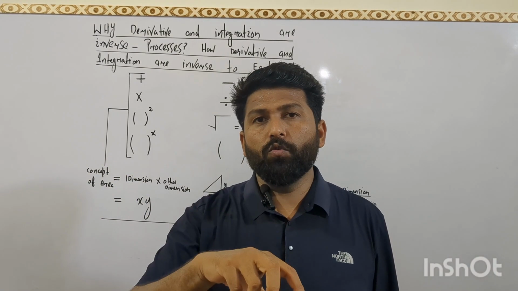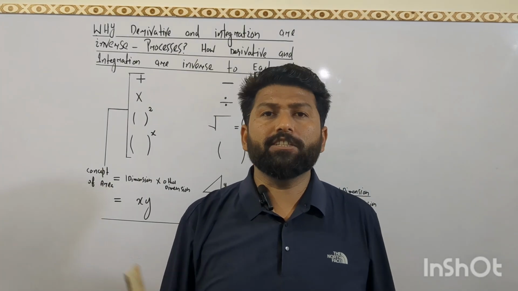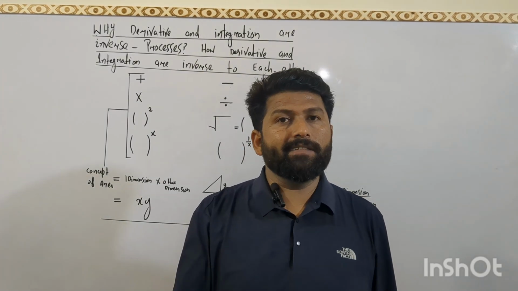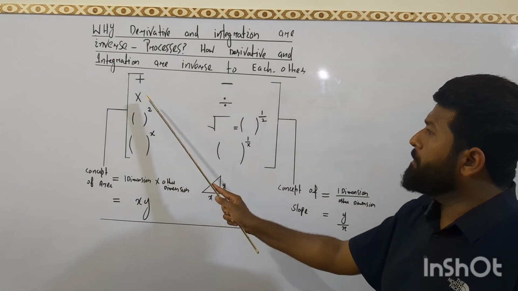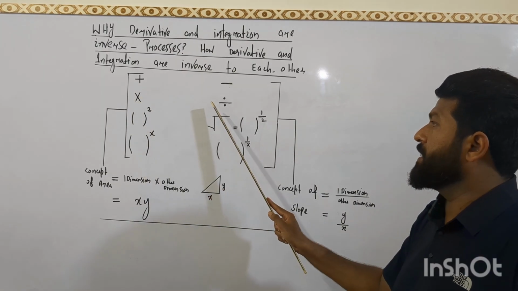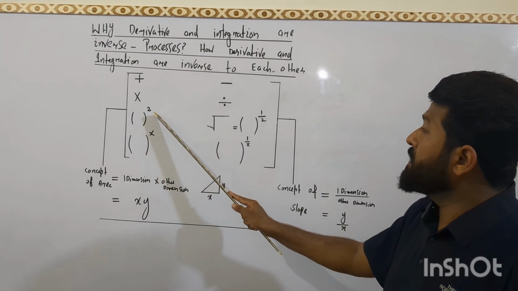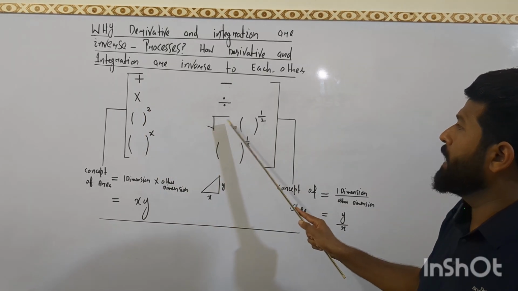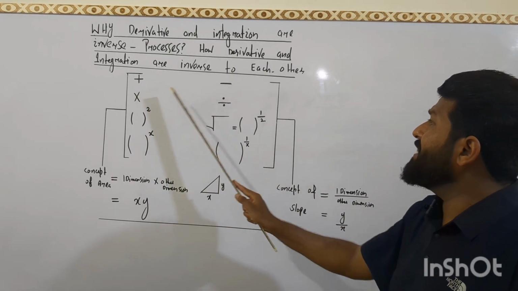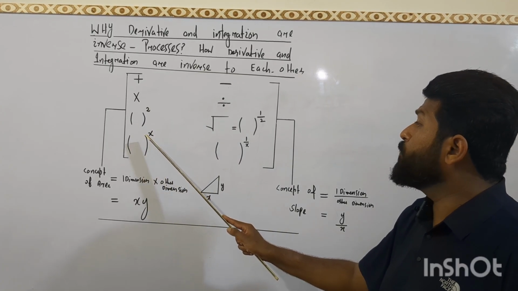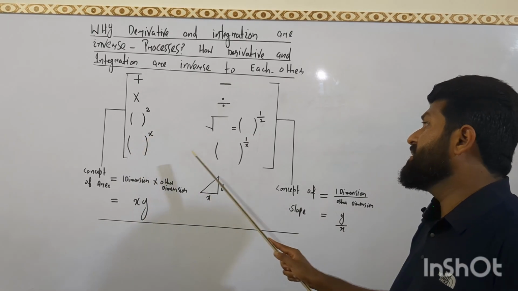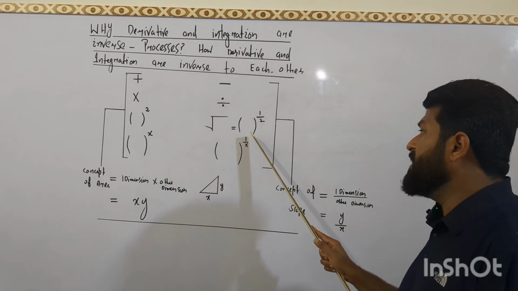In general, this is a rule, not specifically, though specifically we can also talk about different topics. But generally there are opposite pairs. Man, woman, girl, boy. Similarly, if there is plus, the opposite of plus is minus. The opposite of multiplication is division. Similarly, the opposite of square is square root. So these are inverse to each other. Similarly, if we take higher powers, x, then there is taking lower powers, which means 1 over x.